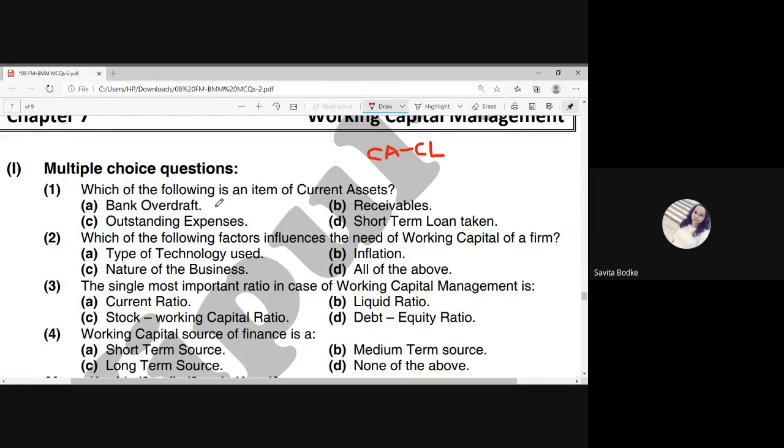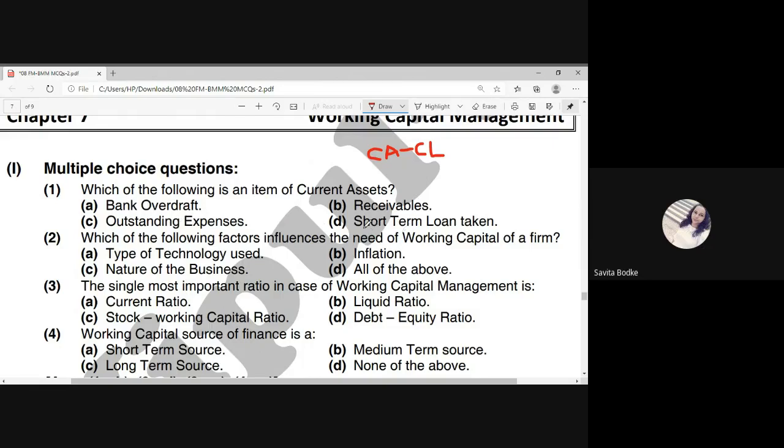Current assets means the assets which we are holding for a short-term time duration, that is up to 1 year. And current liabilities means whatever short-term liabilities we are having. Now bank overdraft, we have to pay to the bank within a certain time period. So that's why it is a current liability. Outstanding expenses is also a current liability.